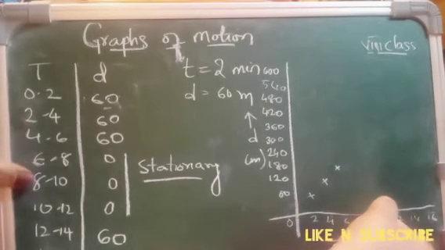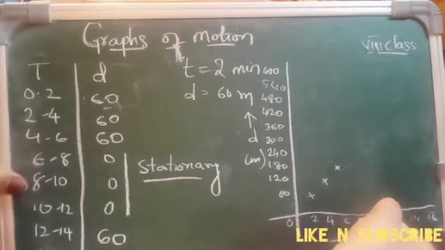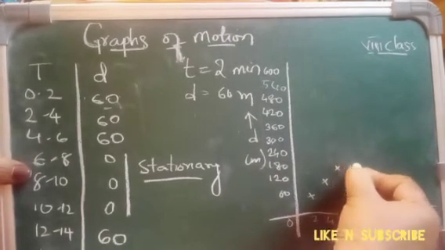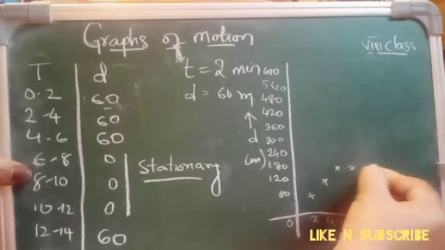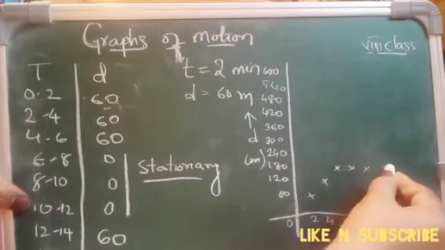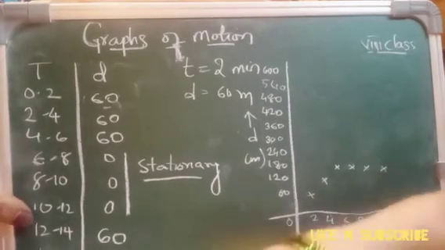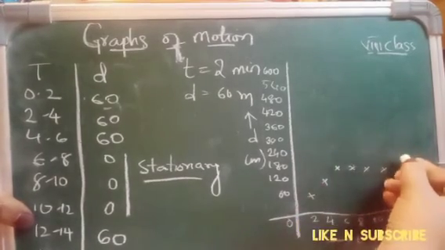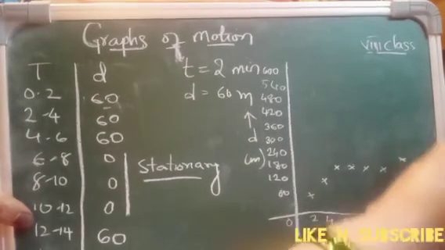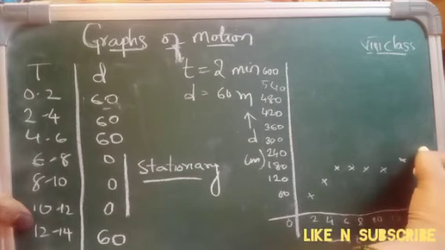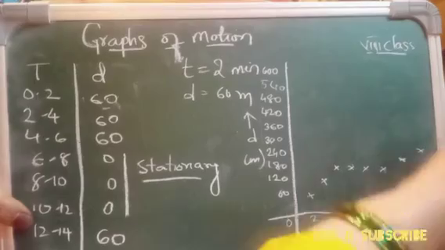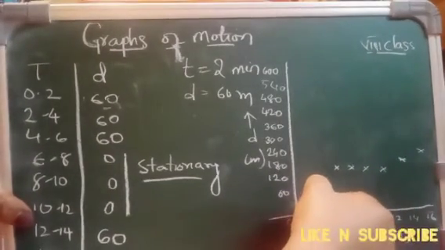Then from 6 to 8, 8 to 10, 10 to 12, she was standing at the same 120. So we will mark it here like this, same 120, 120. 10 to 12 also 120. Then 12 to 14, she has traveled for another 60 meters, that is 240. Then 14 to 16 minutes, she has again traveled for another 60 meters. So we will just join the lines.